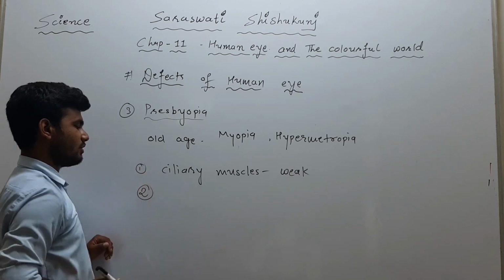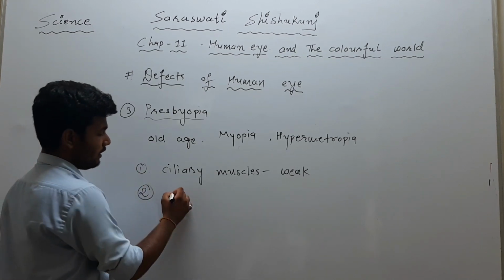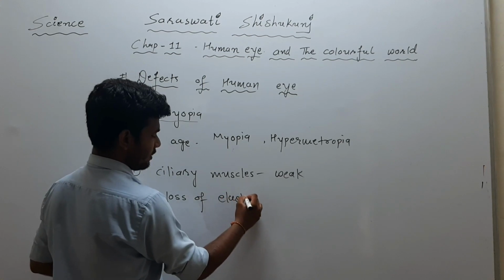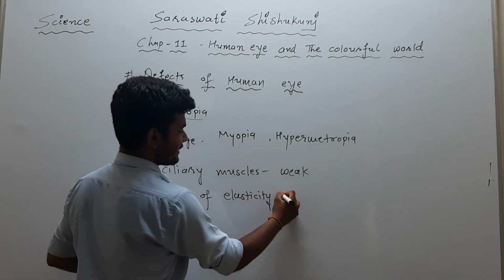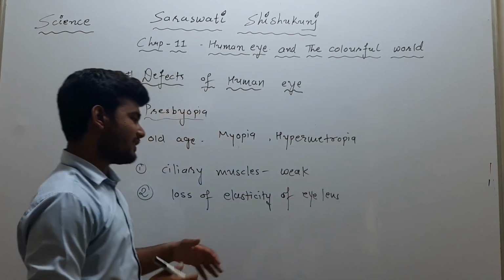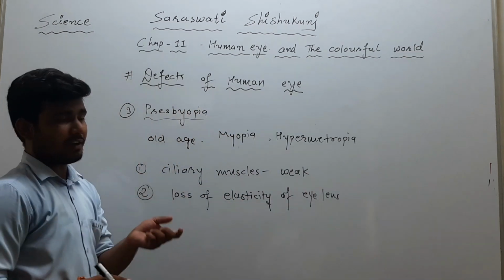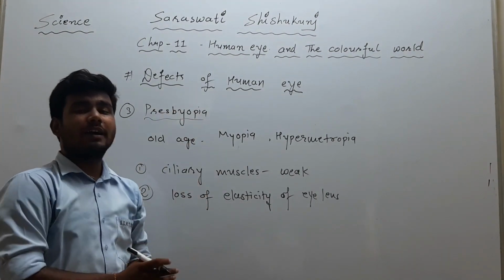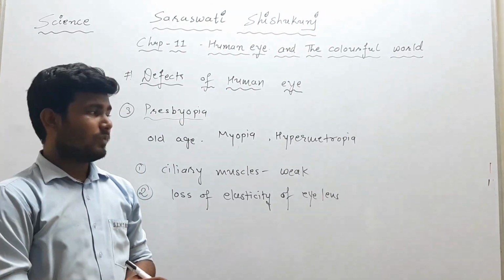And another cause of it is the loss of elasticity of the eye lens. Due to the loss of elasticity of the eye lens and the weakness of the ciliary muscle, our lens is not able to get a clear image on the retina, right?